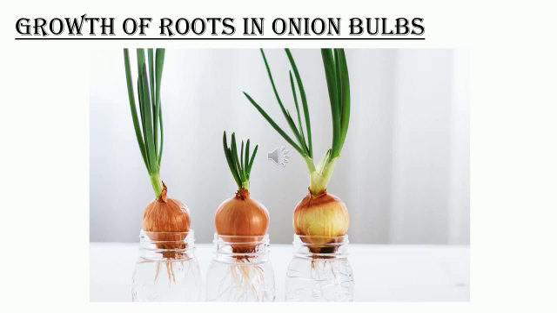Leave it for a few days and measure the length of roots on day 1, 2 and 3 and make an observation. Using a scale you can measure the length of roots. On day 4, cut the root tips on the onion bulb in jar 2 by about 1 centimeter.